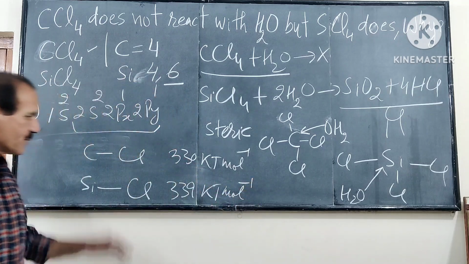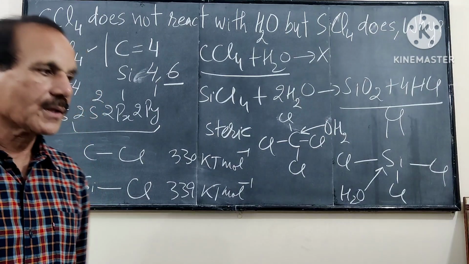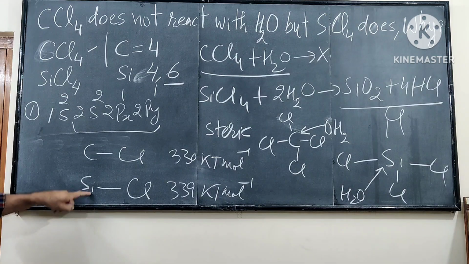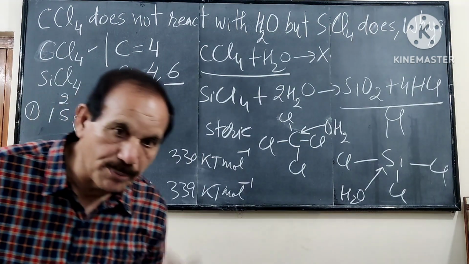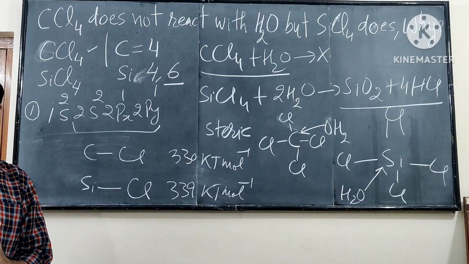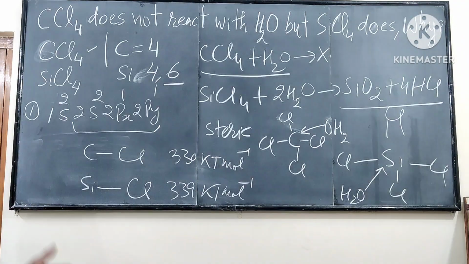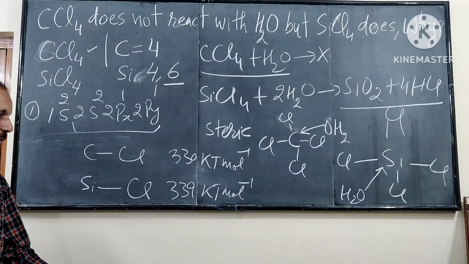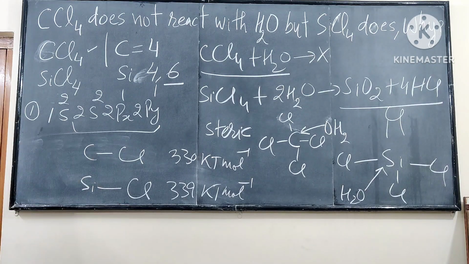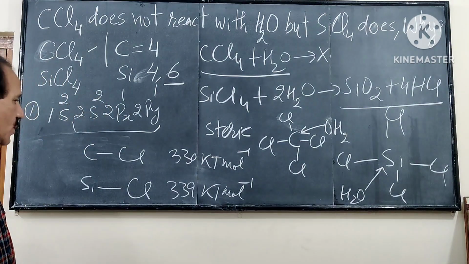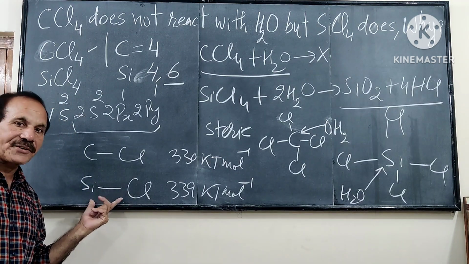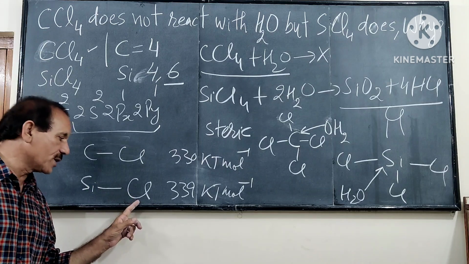In general, what happens as we go down, because of increasing size of the central atom, there is an increase in bond length and decrease in bond energy. But here the bond energy is almost equal. Why? This question is also very, very important. In these two compounds there is a very large difference in the bond lengths, but bond energy is almost equal. It is because of more ionic character of the silicon chlorine bond.